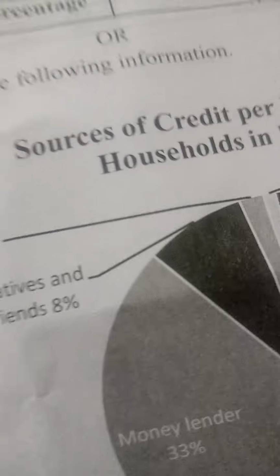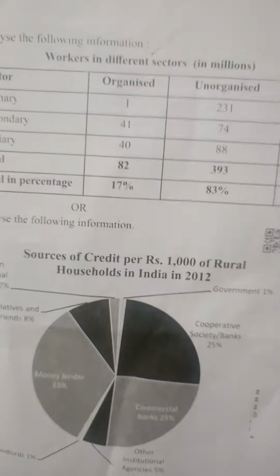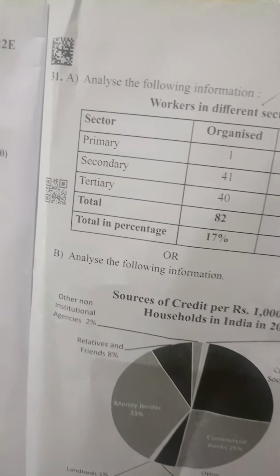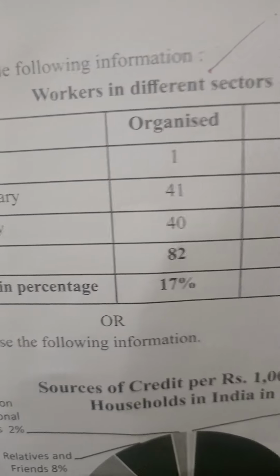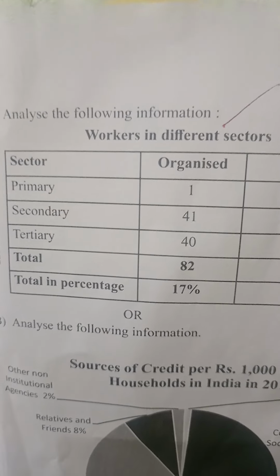Next, vertical division of powers. In vertical division of powers, power can be shared among governments at different levels. A central government for the entire country, usually called the central government, or union government in India.